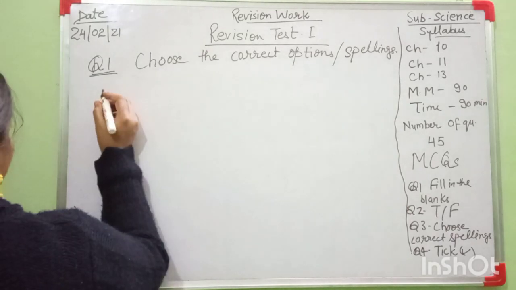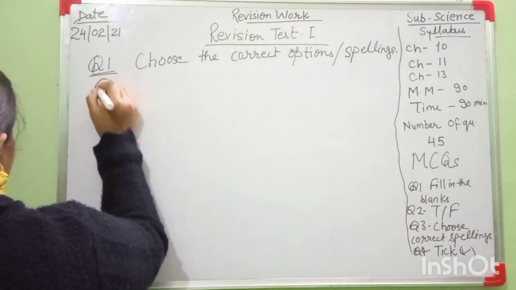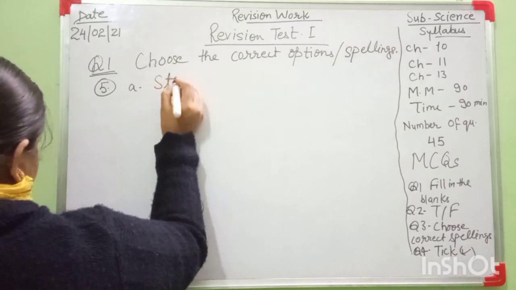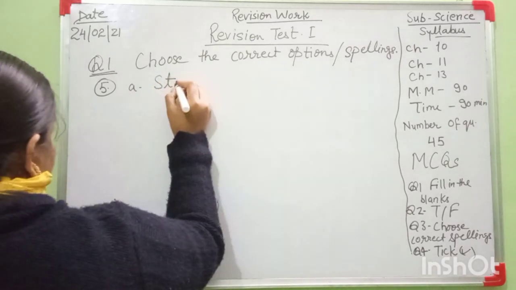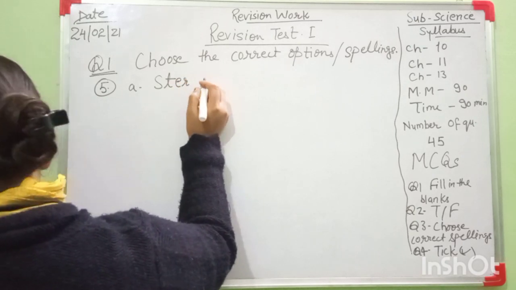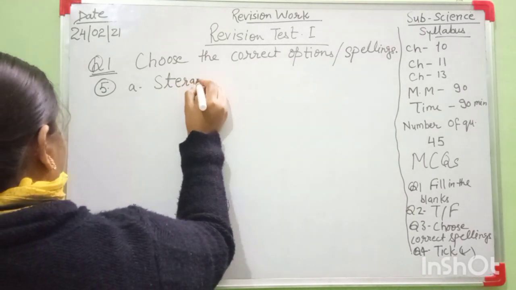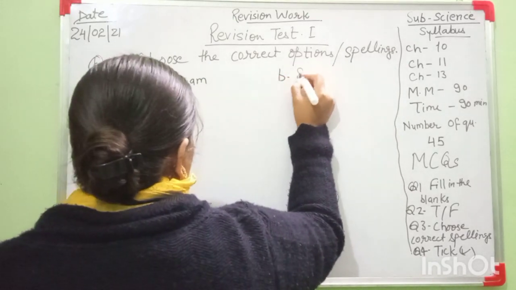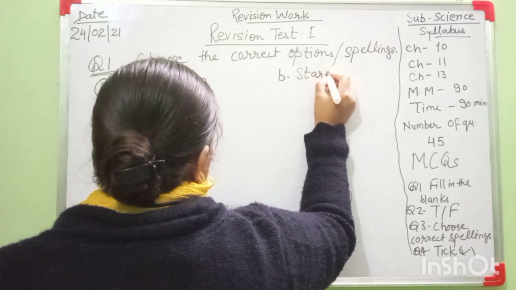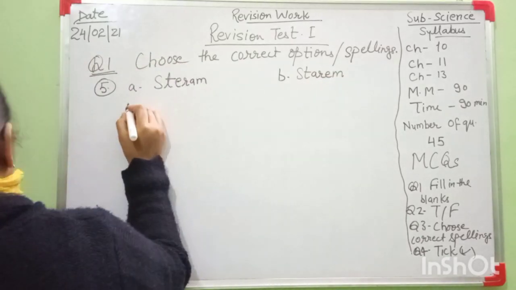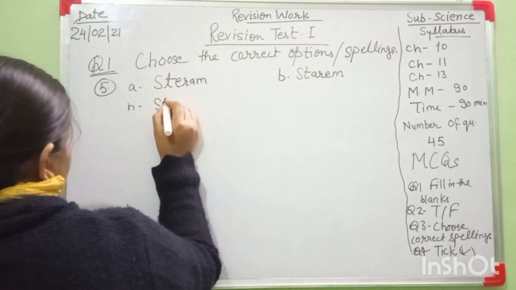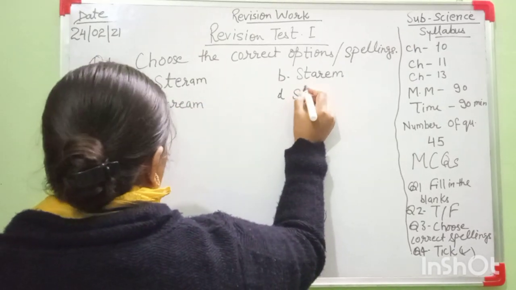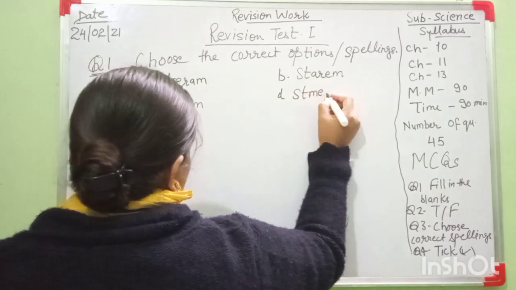Everyone write now in your copy. Question number 5 is, A option is stream. This is stream. B is stream.